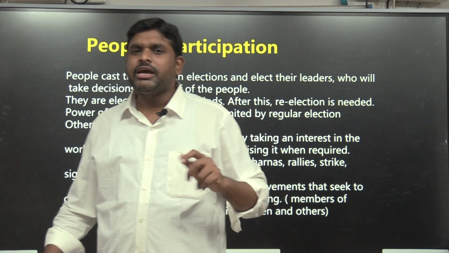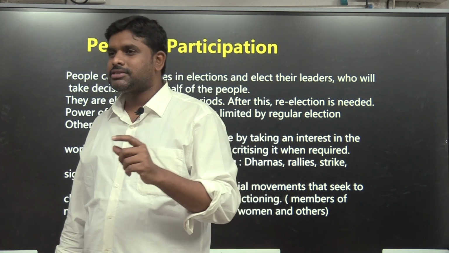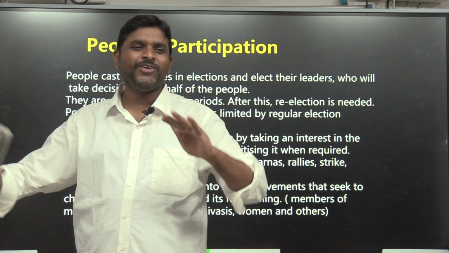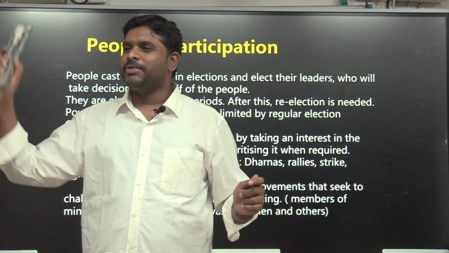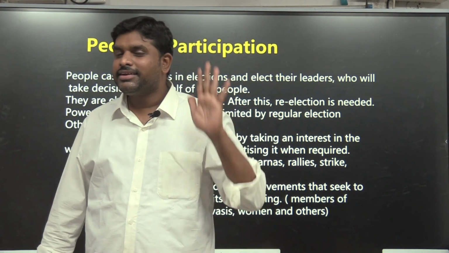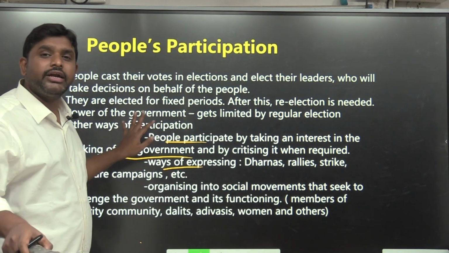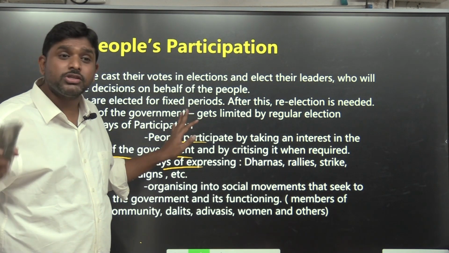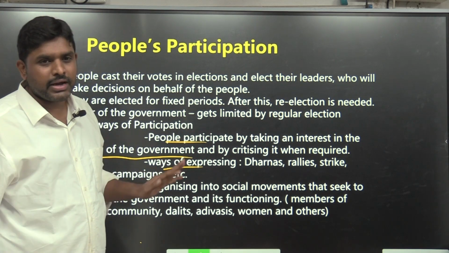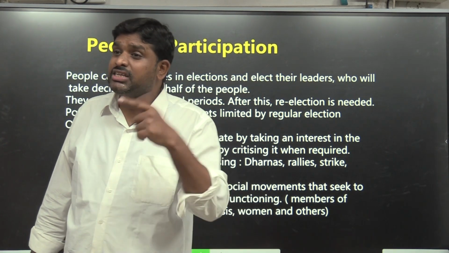Dharna: people immediately, if a small dharna is there, first they will go near where? A bus. They will search for a bus. A red bus, an innocent bus will be coming. The people will go, break the glasses, then burn the tires, then feel satisfied that dharna has been done. So people's participation means non-violent dharnas, non-violent demonstrations. People's participation means voting, but it is not only about making the government, it is also criticizing the government.